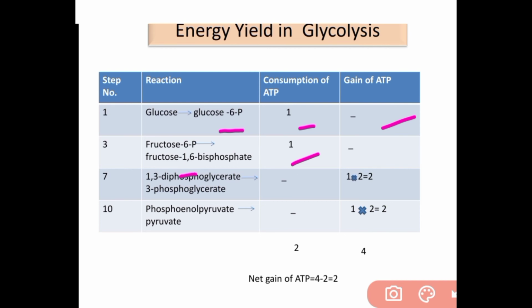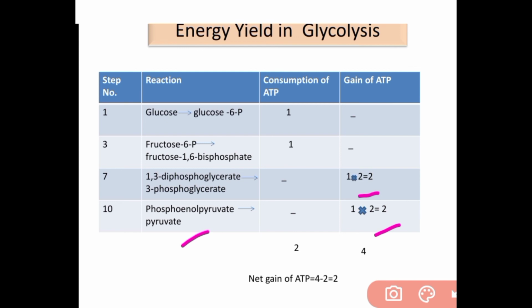Step number 7: from 1,3-diphosphoglycerate to 3-phosphoglycerate, there is gain of 2 molecules of ATP. And step number 10: from phosphoenol pyruvate to pyruvate, there is also gain of 2 molecules of ATP.